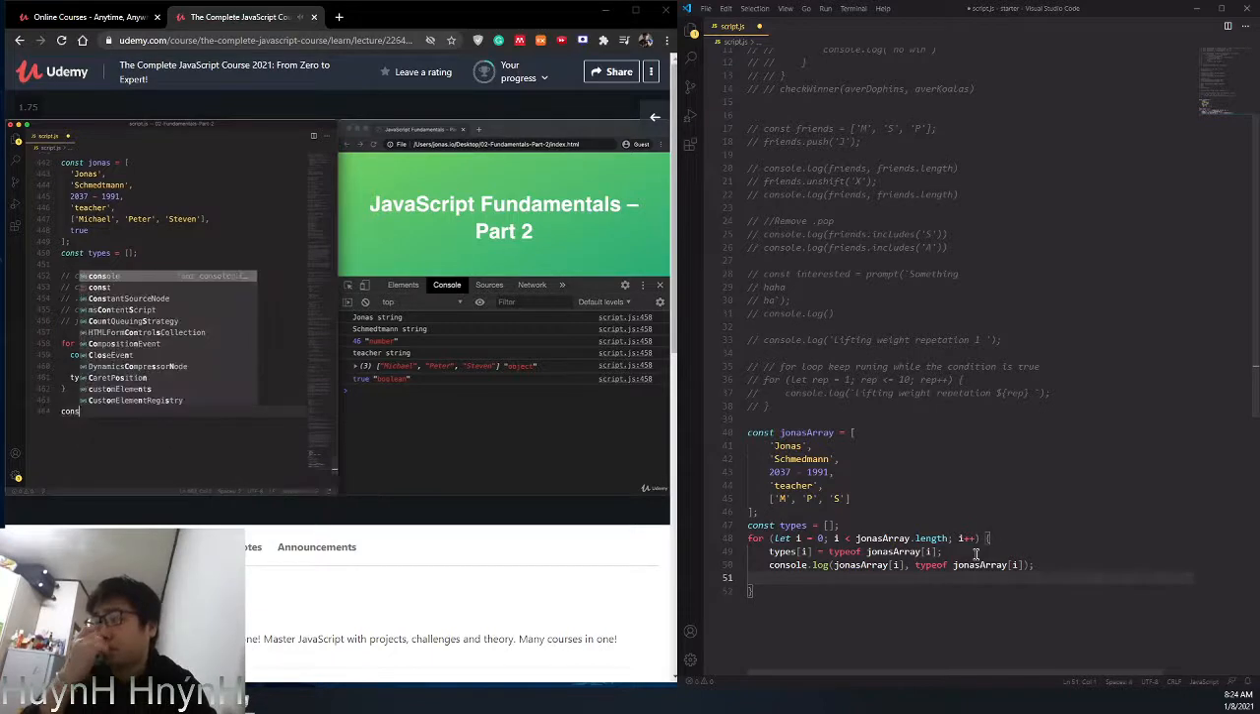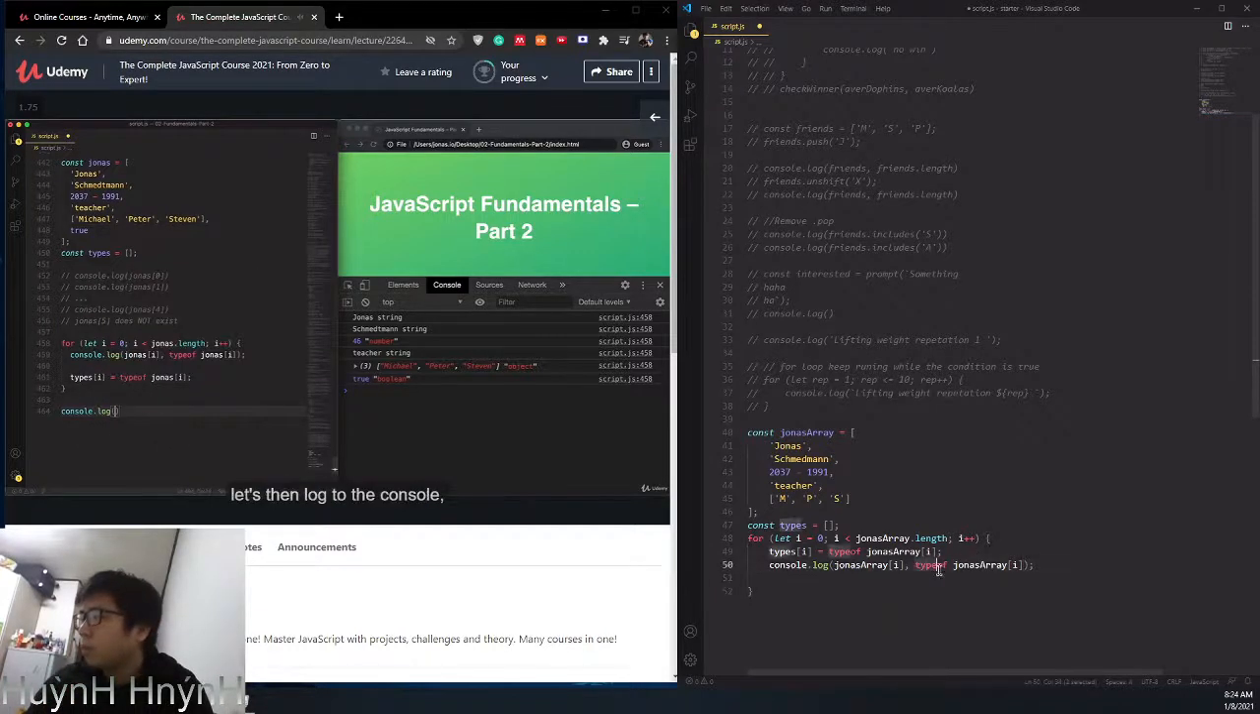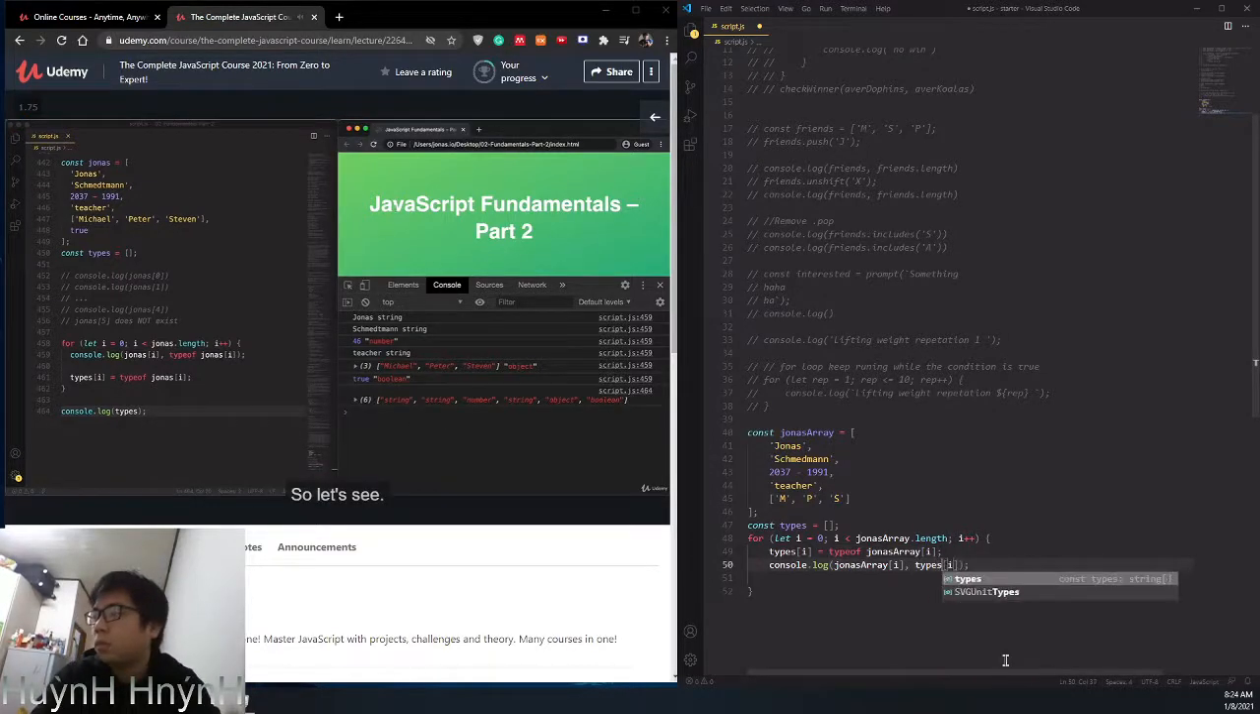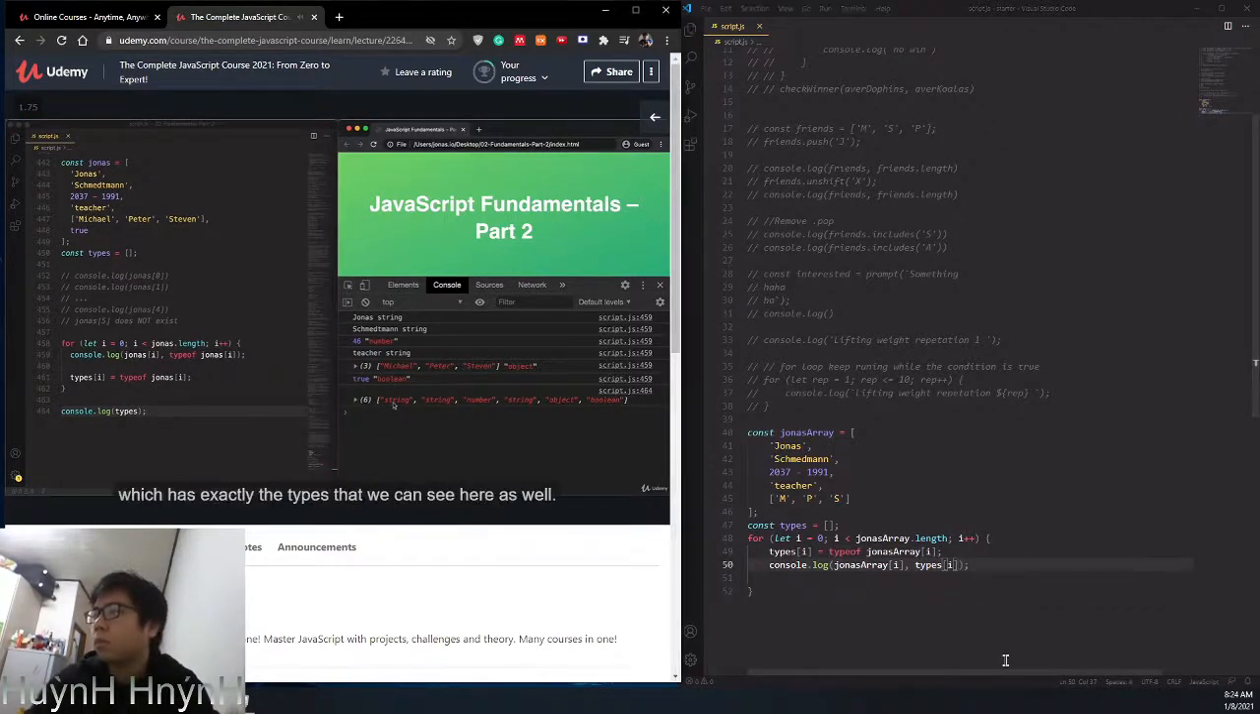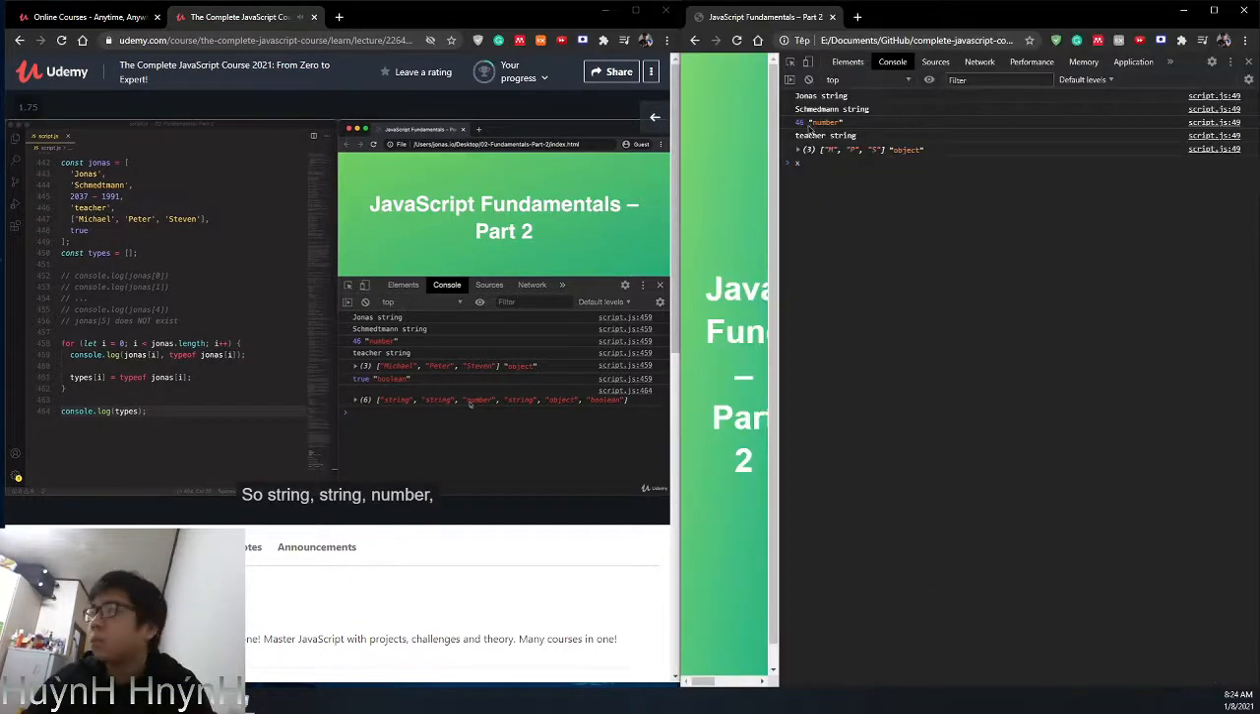Alright? So just to see if that works, let's log to the console this newly created, or to be more accurate, this newly filled array. So let's see. And indeed, now we get this array, which has exactly the types that you can see here as well. So string, number, string, object, and boolean. So these 6 that we also have here, which means that we achieved our goal here.